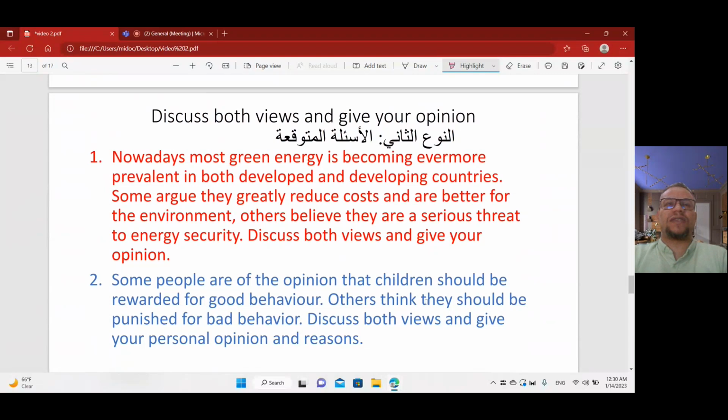Another expected one: some people are of the opinion that children should be rewarded for good behavior, but others think they should be punished for bad behavior. Discuss both views and give your personal opinion and reasons. So this is the second type of expected questions in EmSAT. As you know, we have updates for the EmSAT versions, for the questions, for the vocabulary, for the types of questions.